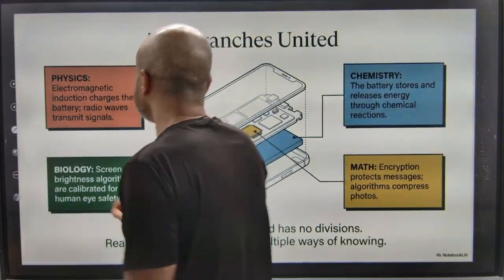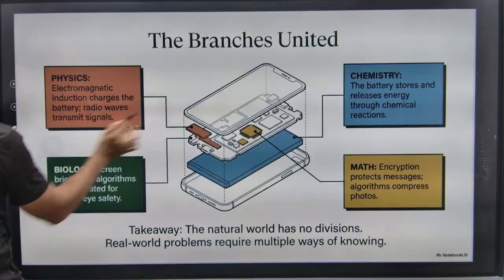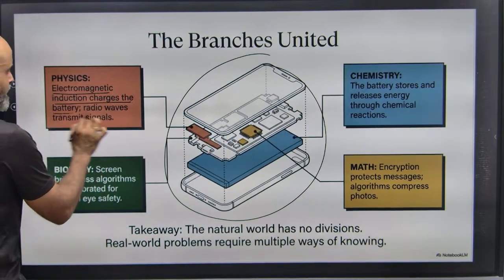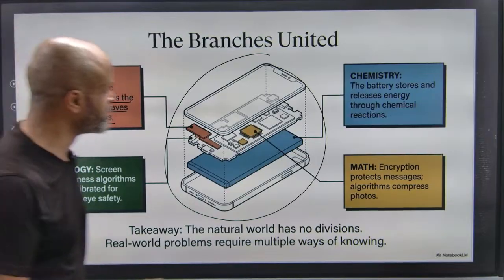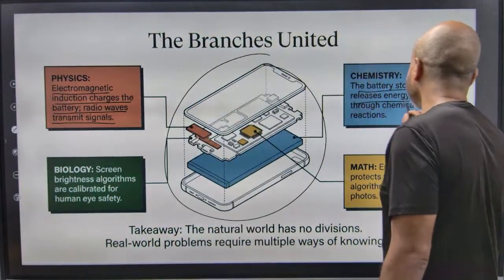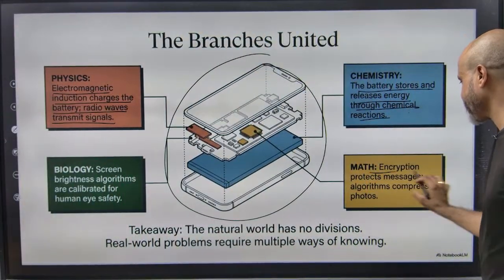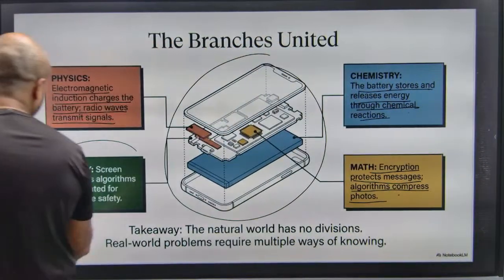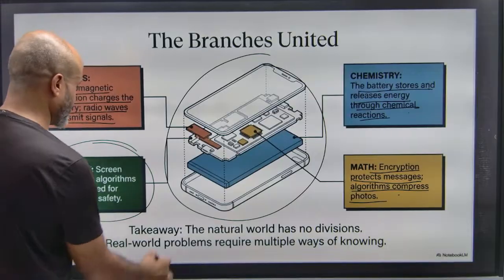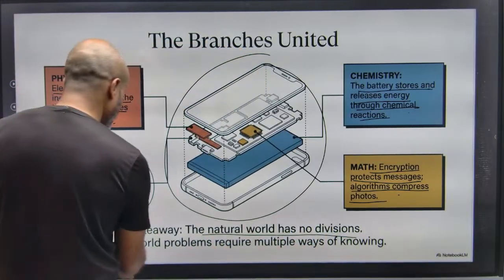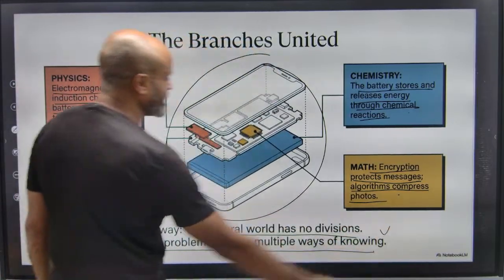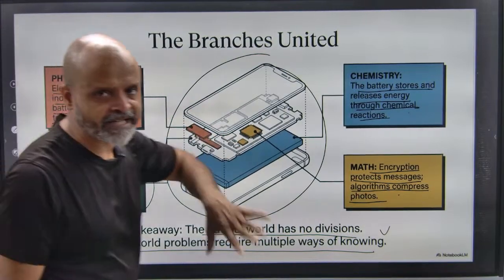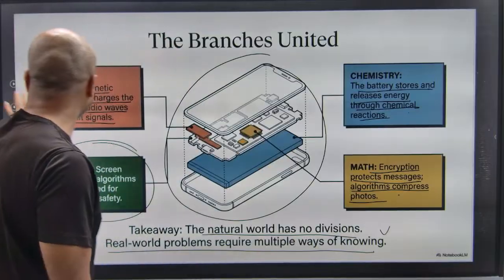So the branches. Physics: when you see a cell phone, electromagnetic induction charges the battery and radio waves transmit the signals. In chemistry, the battery stores and releases energy through chemical reactions. Math: encryption protects messages, algorithms compress photos, and screen brightness is calibrated for human safety. The natural world has no divisions. Real world problems require multiple ways of knowing. So we might use all the branches of science in designing a particular piece of equipment.